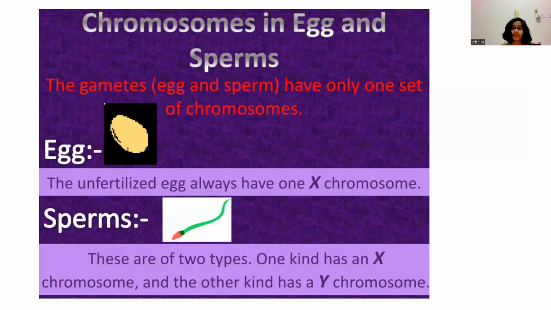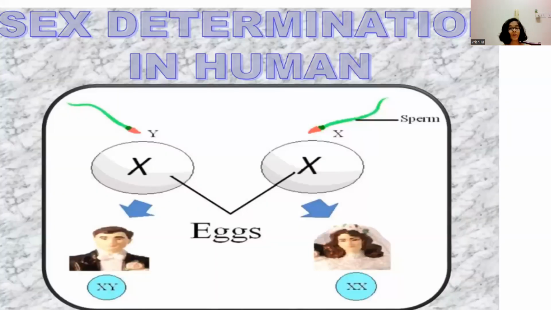An unfertilized egg always has 1 X chromosome, whereas sperms are of 2 types. One kind has an X chromosome and the other has a Y. If the sperm contributes an X chromosome to the egg, it develops into a girl child. Whereas if the sperm contributes a Y chromosome, it develops into a male child.